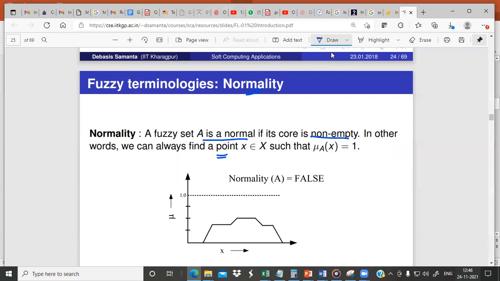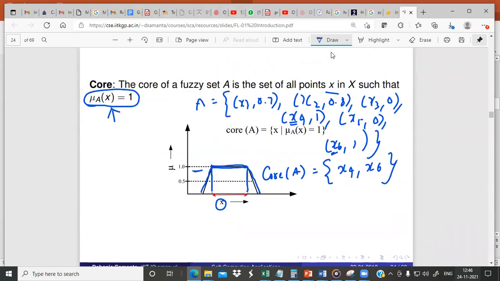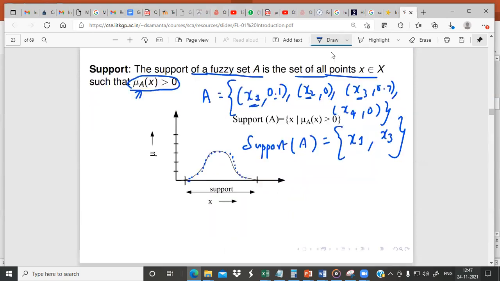Okay, so here is an example. This diagram, if you see, is actually not normal. Here the normality of A is false because this is the membership function. Here you can see this is the x-axis which goes from 0 to 1. There is no point which goes up to 1. So this is not normal. But in this case, the normality of A will be true because there are some values which are touching 1. Even if there is one membership value of 1 for a particular element, then we say that it is normal.